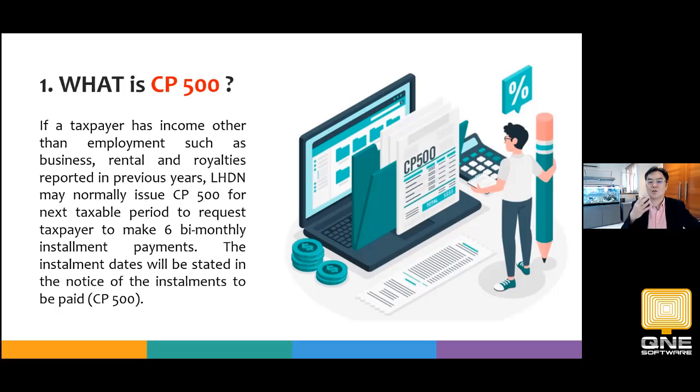So this installment plan, usually we receive it early so that we can prepare ourselves and prepare a TT transfer, or check payment, or even cash payment through the ATM machine. So this CP500 is about reporting of our future advanced tax payment. Hopefully in the amount that we are comfortable with. When I use the word comfortable, it means up to our so-called expected income, estimated income.